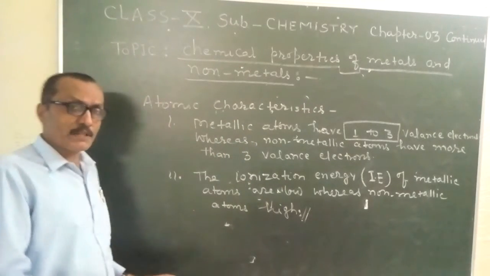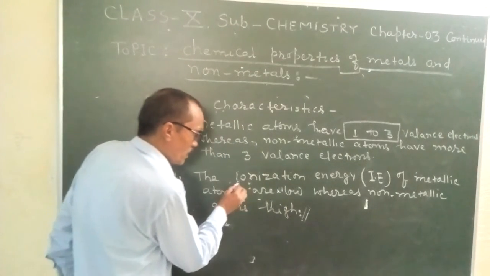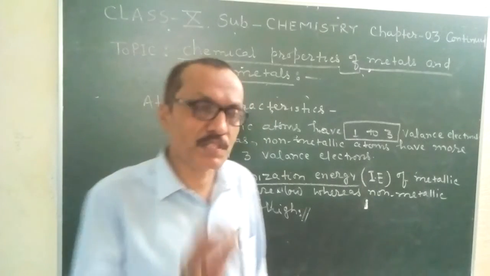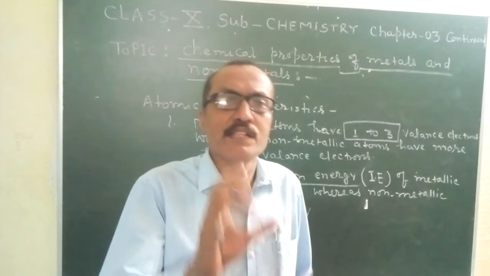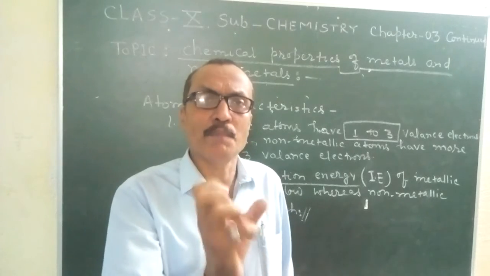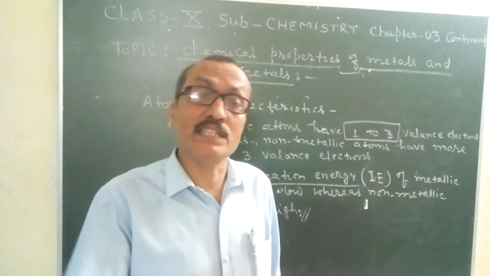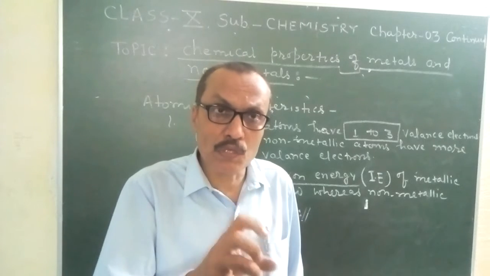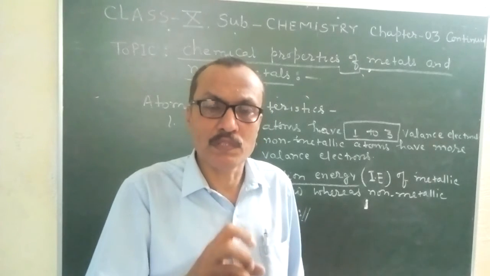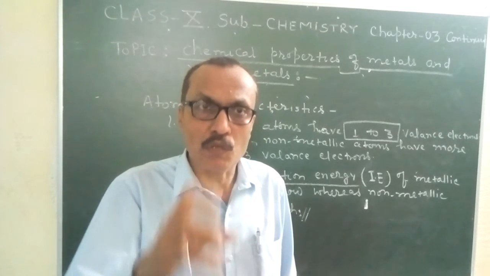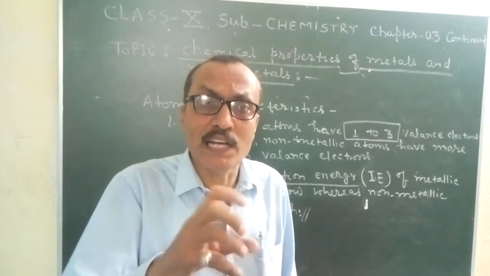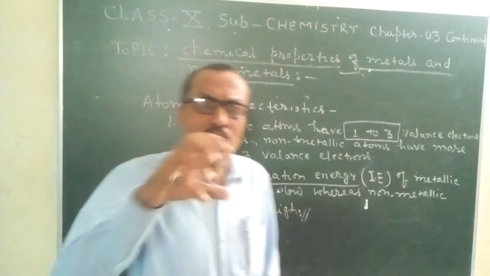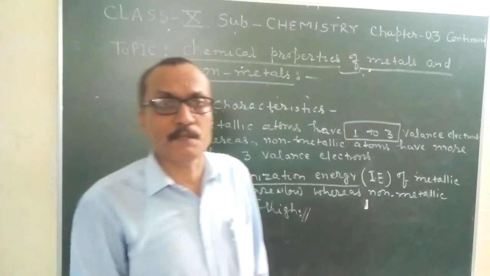Now students, let me explain the ionization energy. What is ionization energy? Ionization energy is the amount of energy that is required to remove the most loosely bound electron in the outermost orbit of an isolated gaseous atom.